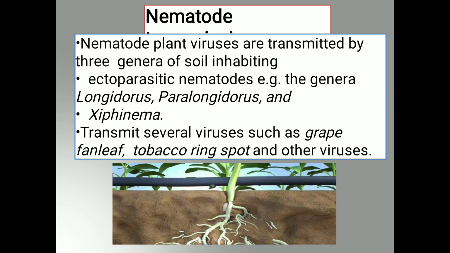For example, ectoparasitic nematodes of the genera Longidorus, Paralongidorus and Xiphinema. These are three important genera of nematodes that transmit viruses. Examples of viruses transmitted by nematodes are grapevine fan leaf virus and tobacco ring spot virus.